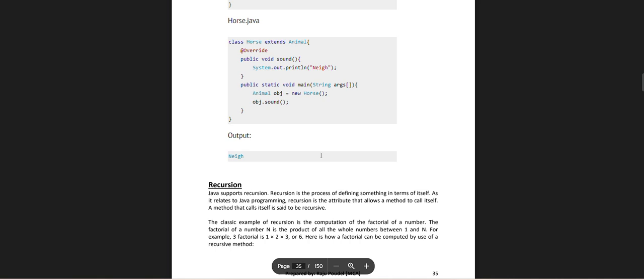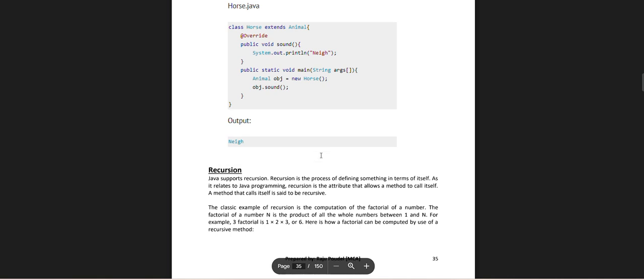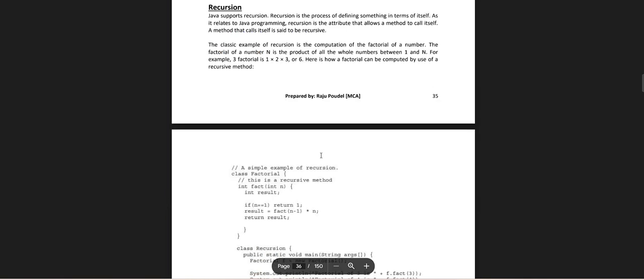Java supports recursion. Recursion is the process of defining something in terms of itself. As it relates to Java programming, recursion is the attribute that allows a method to call itself. The classic example of recursion is the computation of the factorial of a number. The factorial of a number n is the product of all the whole numbers between 1 and n. For example, 3 factorial is 1 into 2 into 3, which is 6. Here the factorial can be computed by a recursive method.